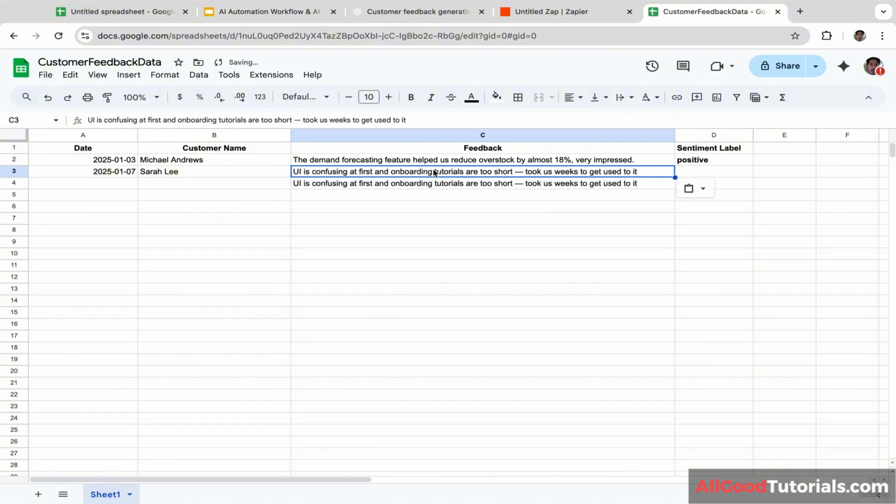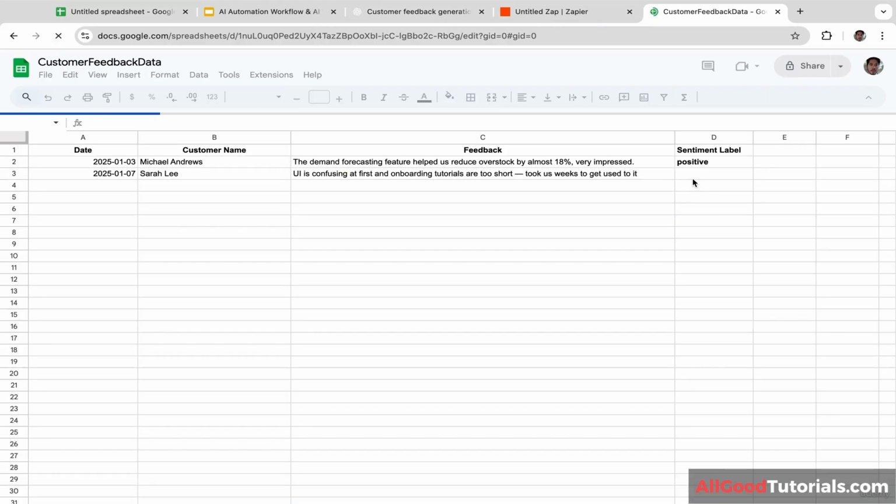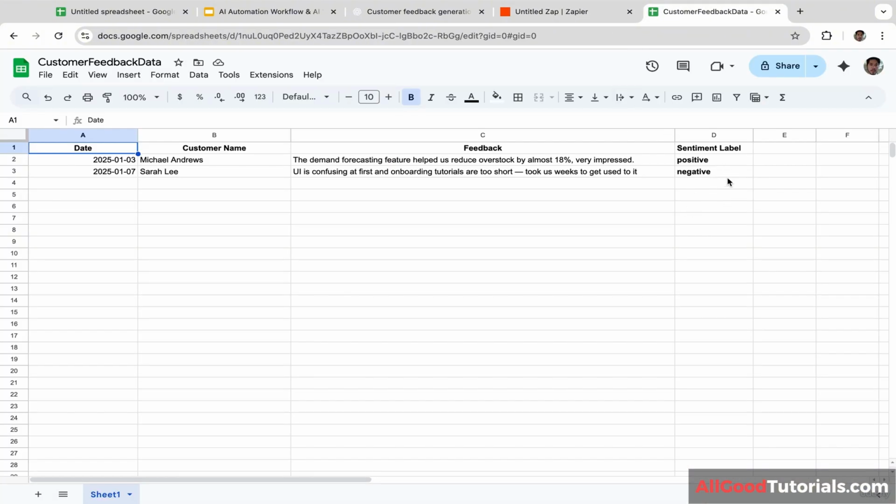Well, it should be here. Actually, it is not going to be updated like instantly in 1 second. It will take maybe like 5 or 10 seconds, or you can refresh the page and you will see the sentiment label here, guys. Okay, let's check this again. Well, it only took maybe 5 seconds or even less than 5 seconds. Okay, the sentiment label is negative. UI is confusing at first and onboarding tutorials are too short. Took us weeks to get used to it. So obviously this is a negative feedback, right?